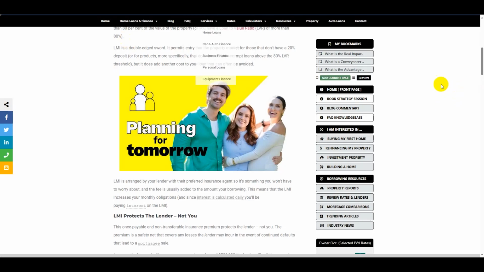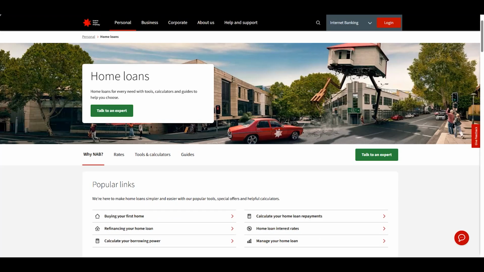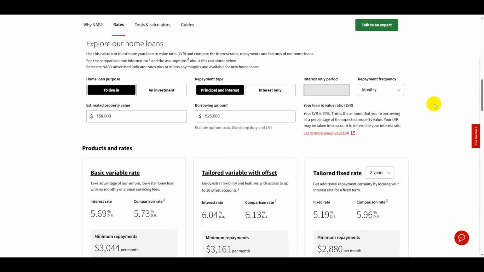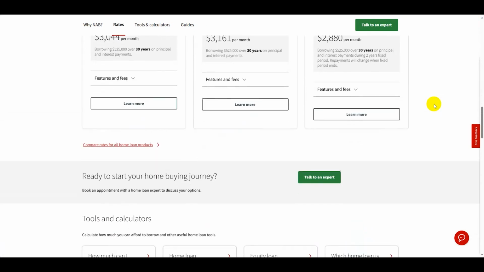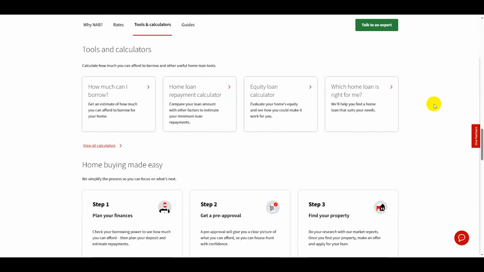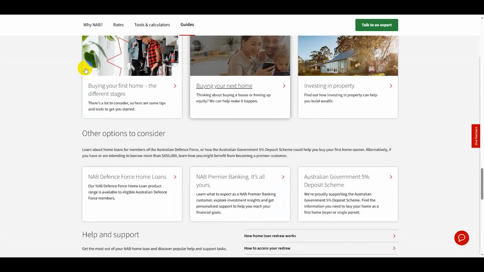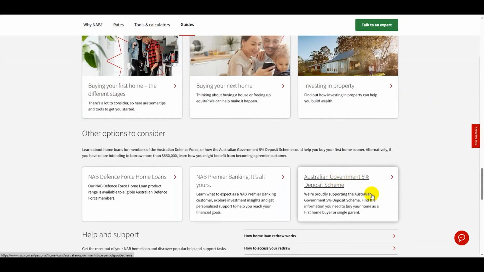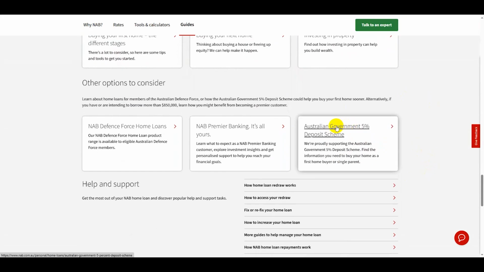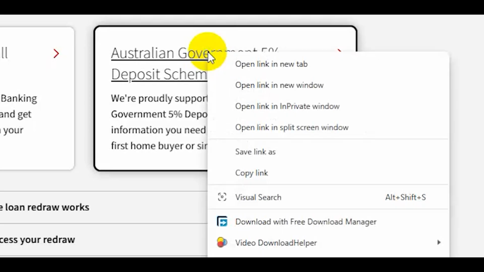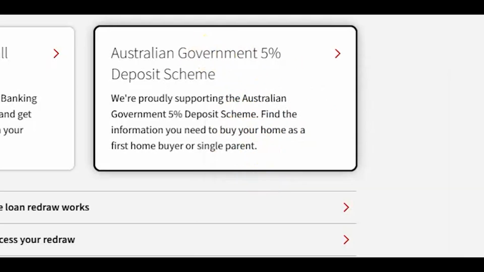Next thing we're going to look at, I've got the NAB page here as well. There you go, the NAB home loan page. Let's have a look at what's on it, because what we're going to do is create a screenshot of a page. So investing in property, I just want something, here you go, that's a popular thing. You might include that link, for example, within a blog post if you wanted to talk about the 5% deposit scheme and link to various pages and show what the lenders are saying and so on. There might be reasons where you use it.